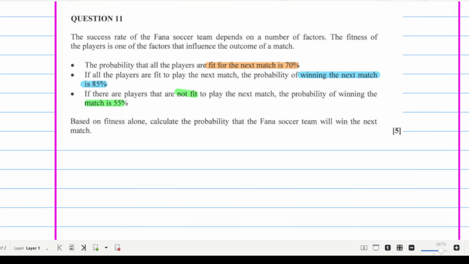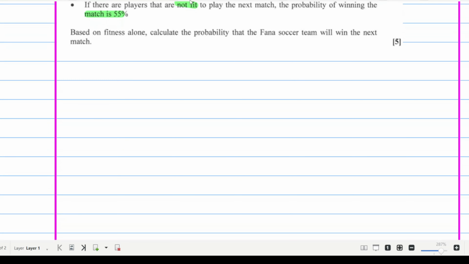To analyze this information, I can emphasize that the probability of all players being fit is 70%, and the probability of players who are not fit is the complement of those who are fit. What do I mean by a complement? Let us go here. I'm going to use a tree diagram to express this information.